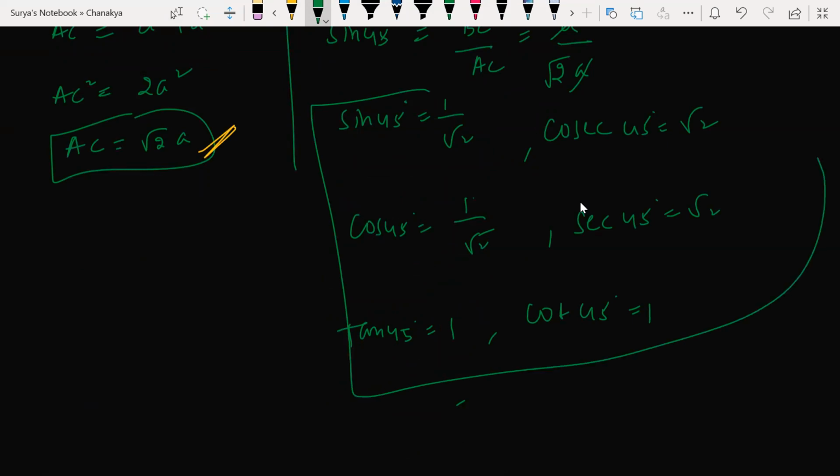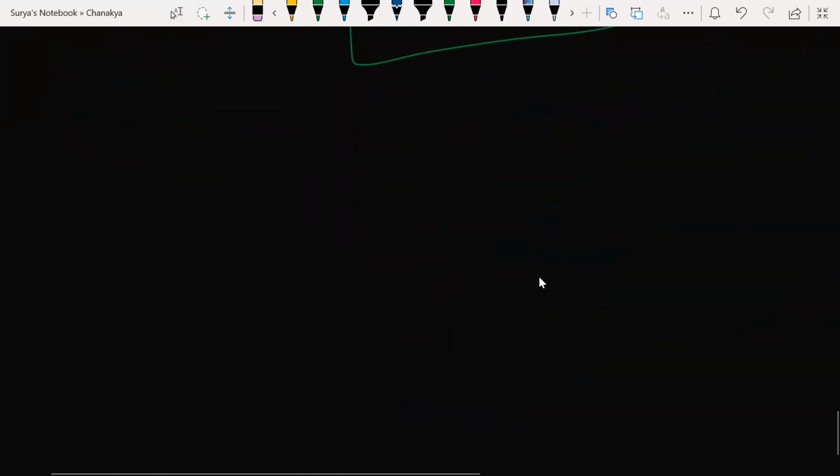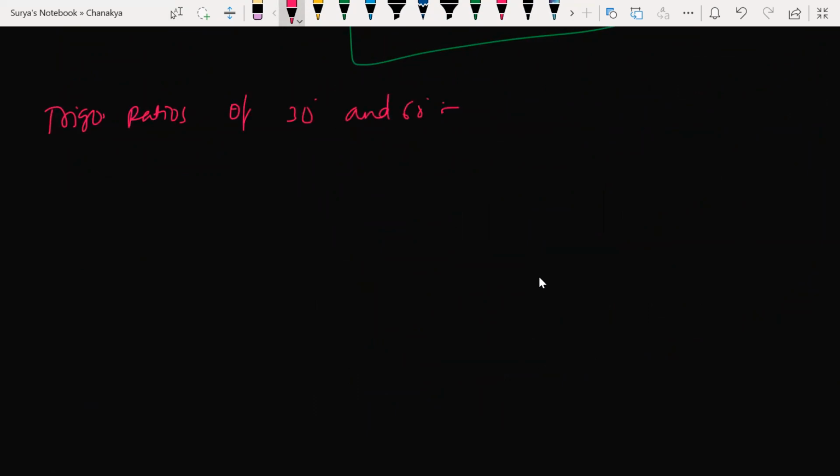So this is how you just got 45 degrees of all functions. Hope you're getting my point. Shall I go with the 30 and 60 degrees now? Trigonometric ratios of 30 degrees and 60 degrees.